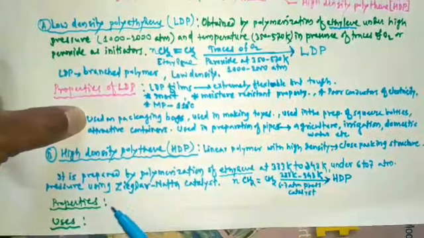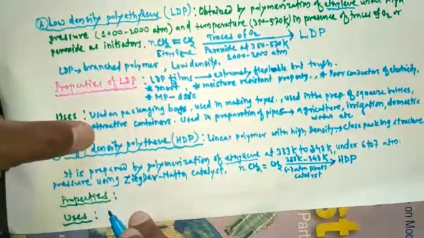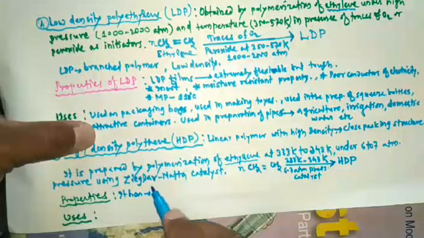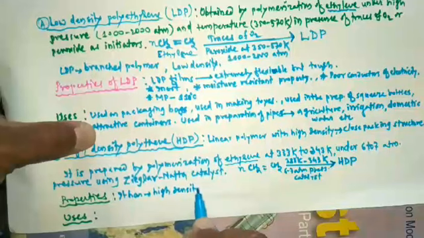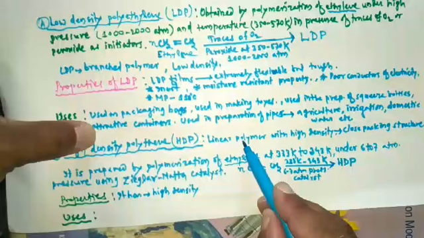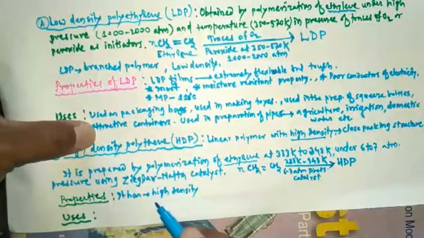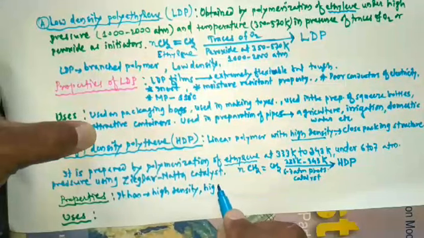Then let's study the next article, the properties of HDP. The first property is that it has high density. Why? Because it is a linear polymer with a close packing structure, that's why it has high density. Then it has a high melting point.